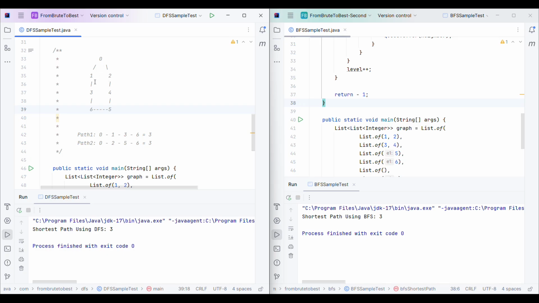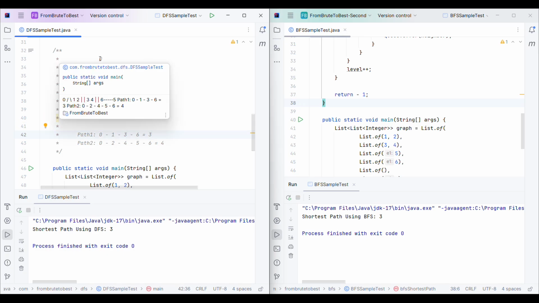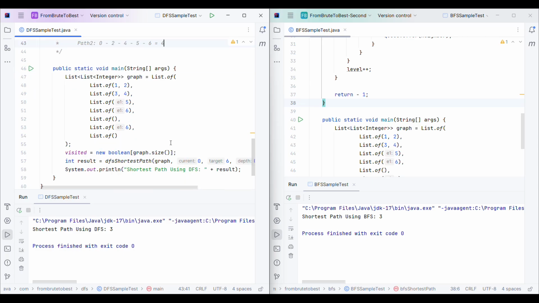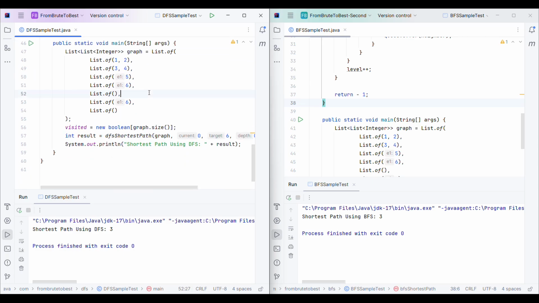So path 1 will be 0 1 3 6, and path 2 will be 0 2 4, then 5, and then 6. So here the level will be 4. So ideally the shortest path for this graph to reach from 0 to 6 is of level 3, not of level 4, right?